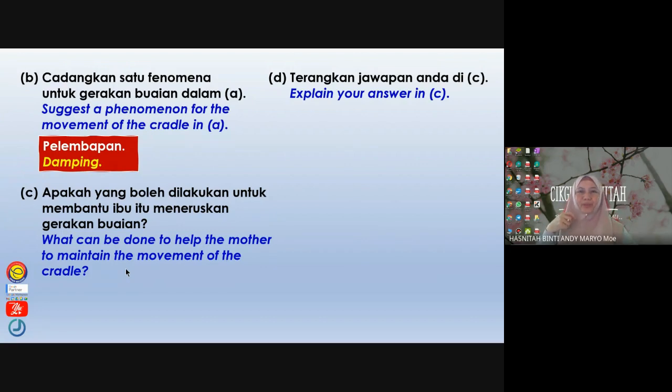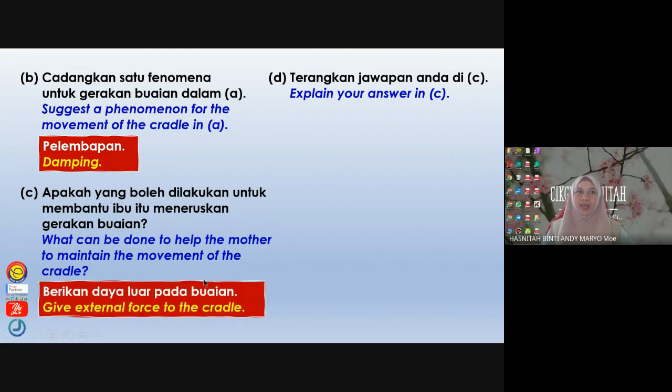Or you can put a motor. Kan sekarang you ada tengok yang electrical cradle, put a motor, gunakan motor. So this is another method where we can maintain the movement. So we say give external force to the cradle. Tadi you ada bagi tahu, you have mentioned this in way earlier. Give external force to the cradle.